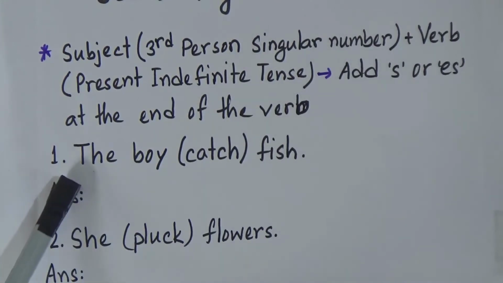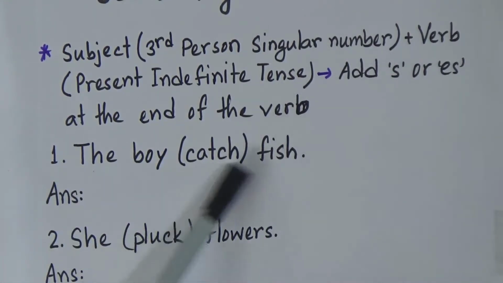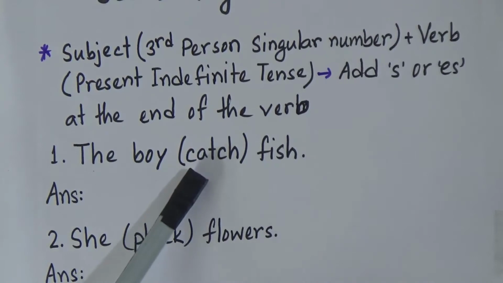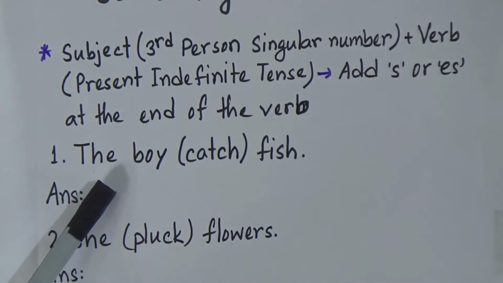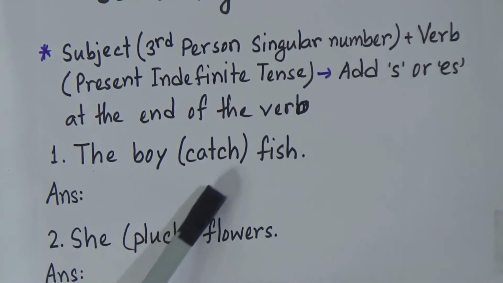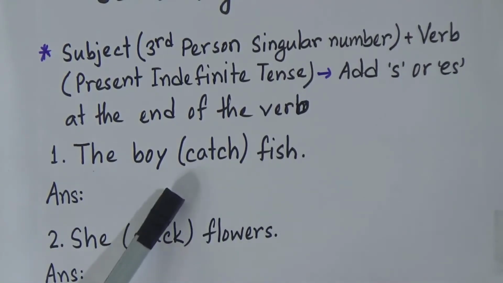Now look at the first example: the boy catch fish. Inside the bracket there is a verb, catch, and it is in the present tense. So we will rewrite the sentence using the correct form of the verb. What will be our answer?